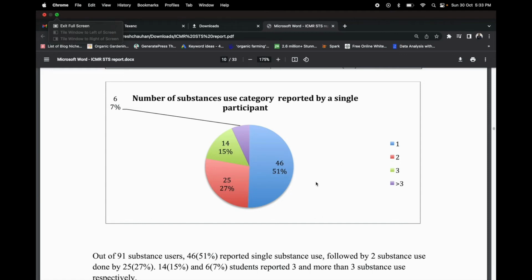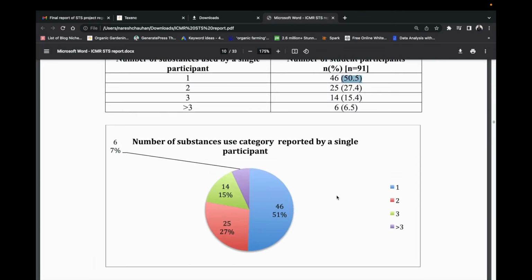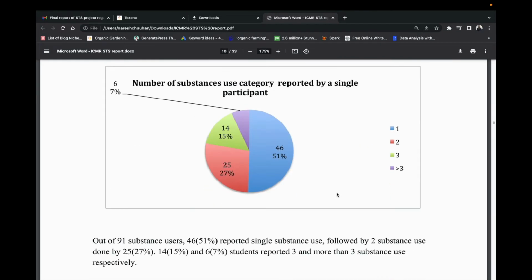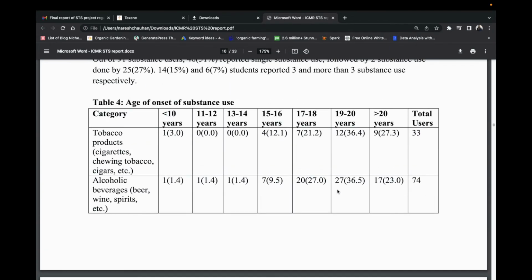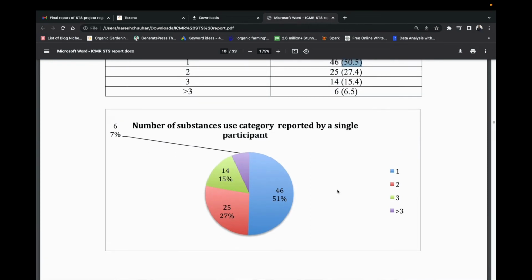So, what is best for your data? Whether a chart represents a good case scenario or a table. If the chart is conveying your message properly, then you should use a chart. If the table is conveying your message properly, then you should use a table. So that is how you decide.